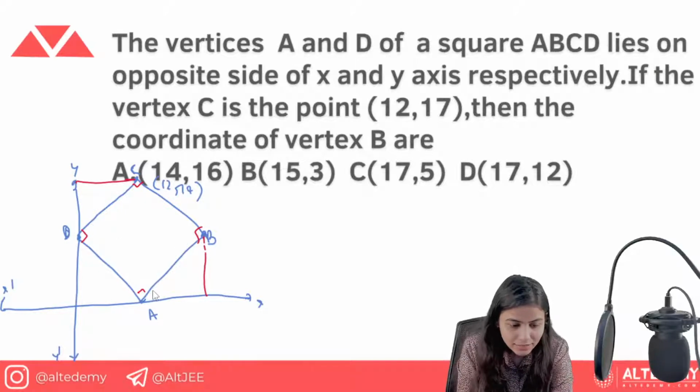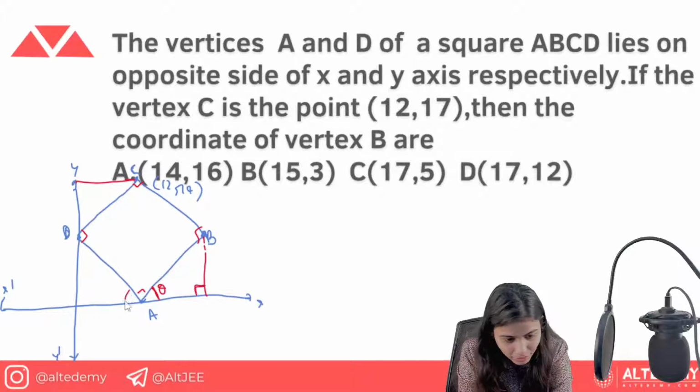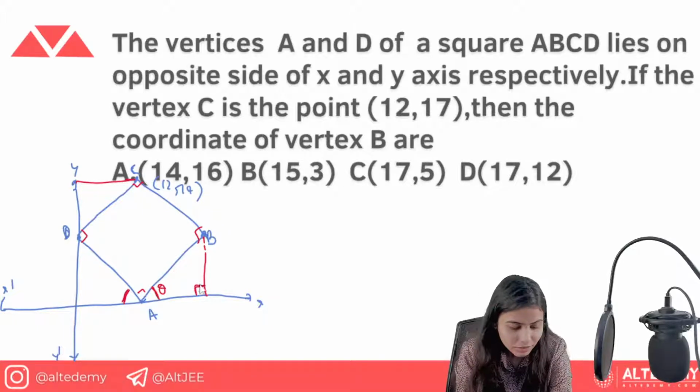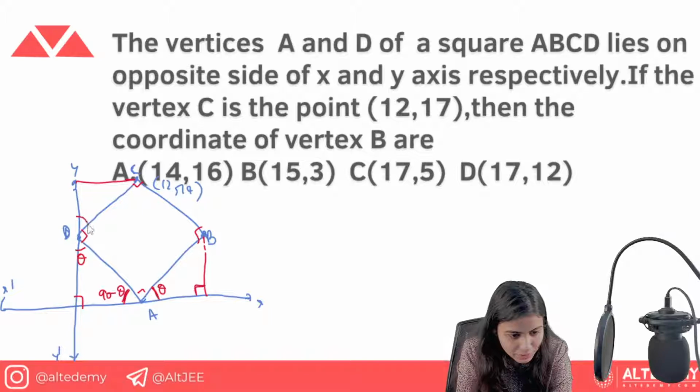Suppose this angle is theta, and this is a right angle triangle, so this is going to be 90 degrees. Quickly tell me, this is theta, this is 90, so what does this angle become? This is 90 minus theta. Now again this is 90 degrees, so this angle becomes theta. Again we have theta and 90, so this angle becomes 90 minus theta. Also we have theta here because this is 90 degrees.